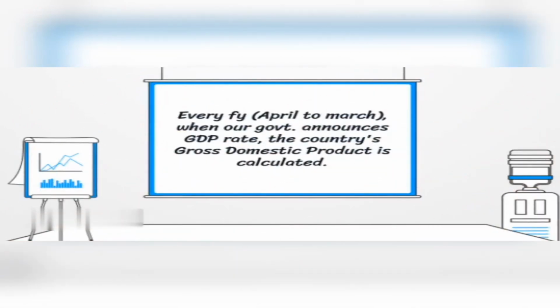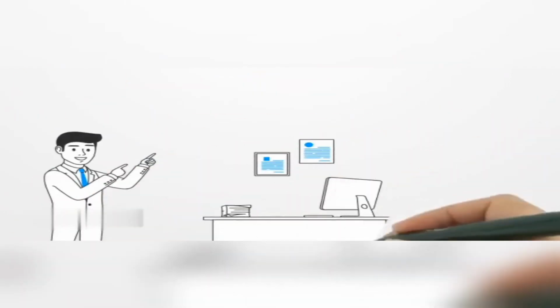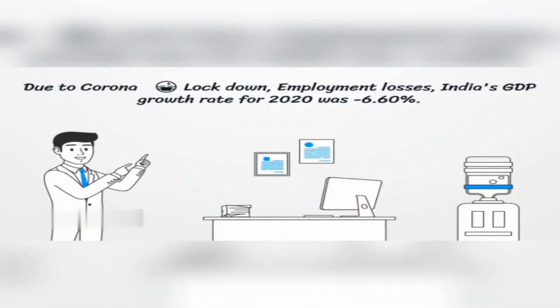Every financial year, April to March, when our government announces the GDP rate, the country's gross domestic product, GDP, is calculated. Due to quarantine, lockdown and employment losses, India's GDP growth rate for 2020 was minus 6.60%.